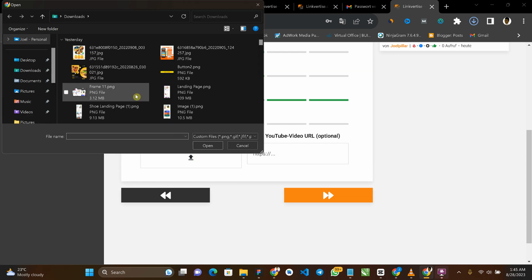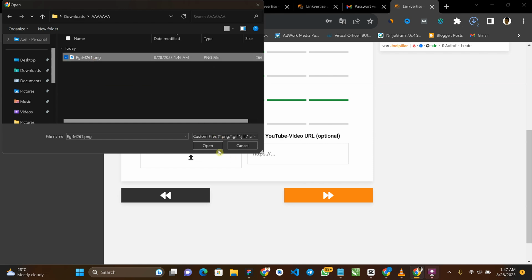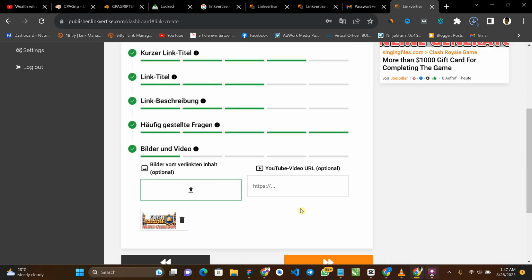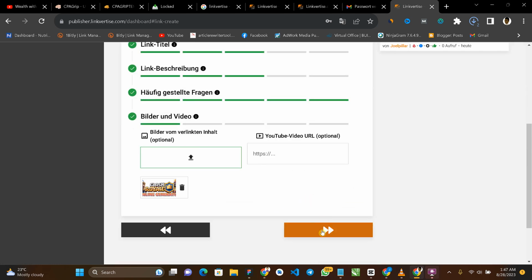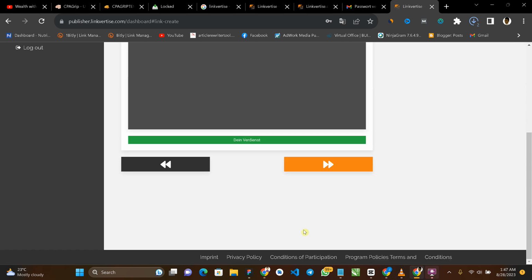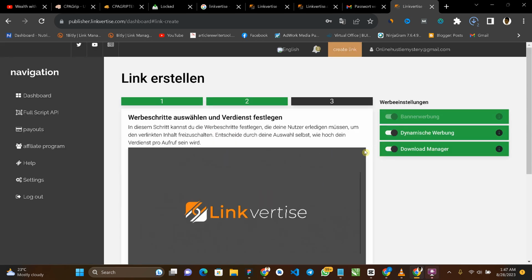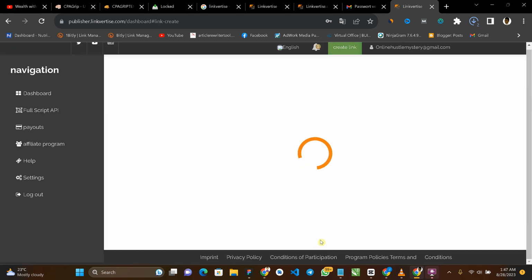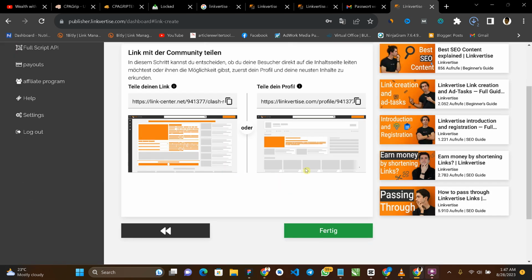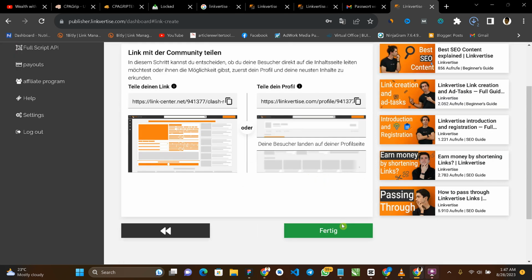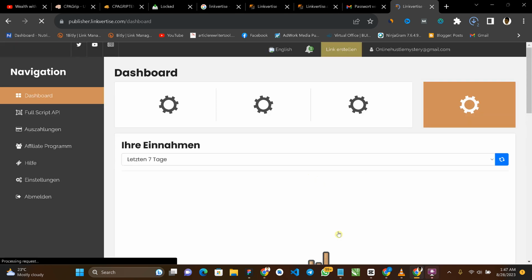Click on this to upload the image we downloaded. Okay, so we have one image, so I'm going to upload the image here. So here we go, here's the image. So click on OK. So we have the image, then click on next. Okay, so click on next. So you are here now, click on next again. So it's going to bring you to this particular page. All right, so this is the link that was created. So click on finish.